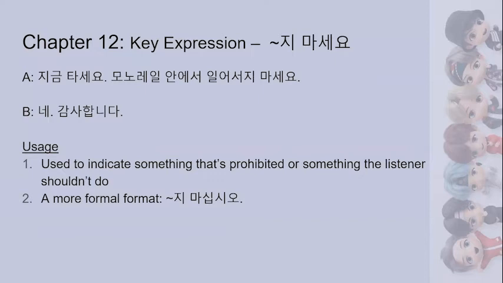So in the example sentence, the first person says, 지금 타세요, which means please get on now or please ride it now. They're just telling them to get on the monorail. 모노레일 안에서 일어서지 마세요, which means inside the monorail, please don't stand up. So 일어서지 is the conjugation there. So it's from 일어서다, which means to stand up. So 일어서다, take off 다, add 지 to the verb stem, so we get 일어서지, and then 마세요, which stays the same. And the second person just responds, 네, 감사합니다.